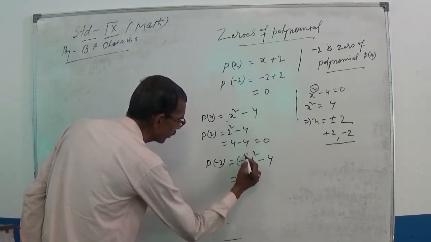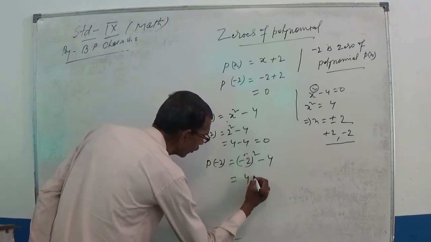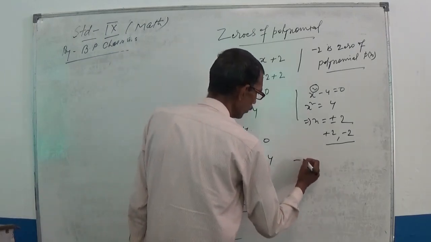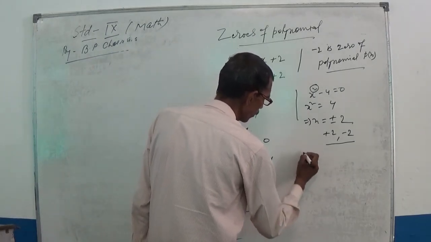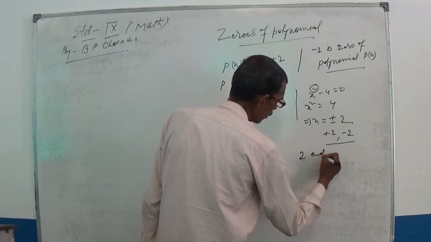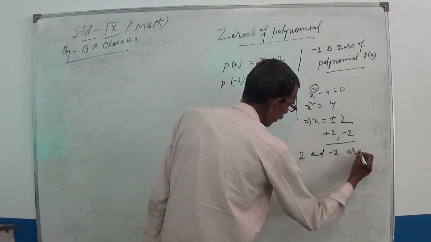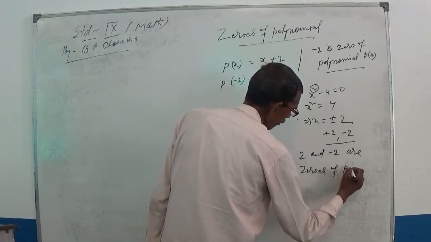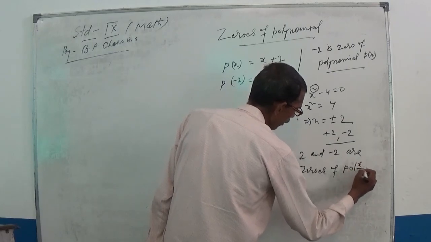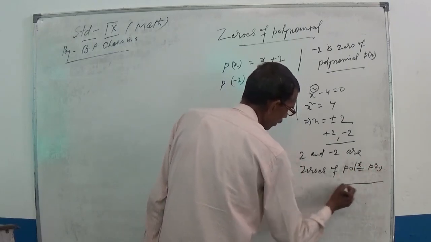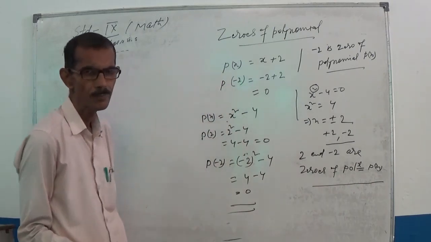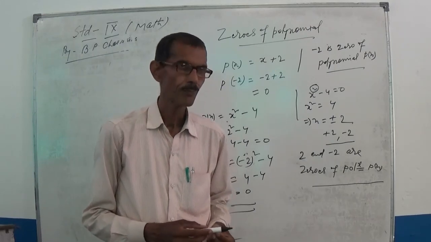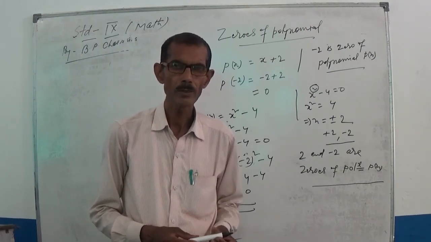So minus 2 square is equal to 4, and 4 minus 4 is equal to 0. So 2 and minus 2 are zeros of the polynomial P(x). Similarly, you can get more polynomials of different degrees, and you can obtain their zeros.